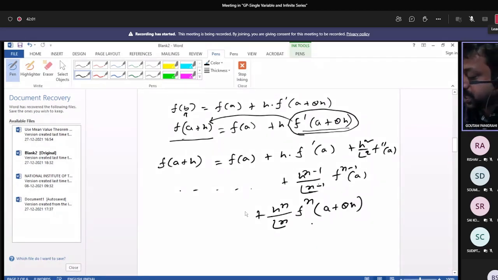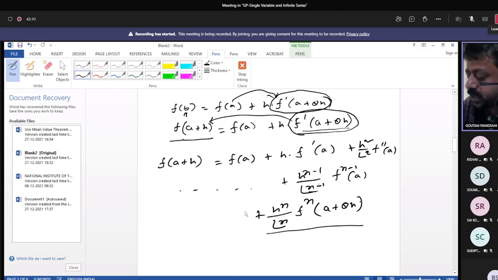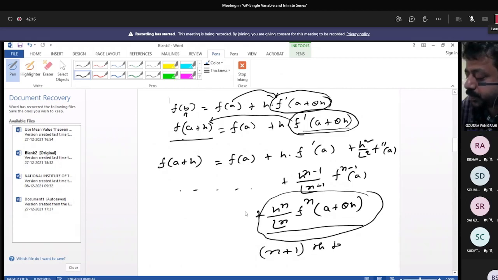So this is the generalized mean value theorem. Instead of keeping the remainder term in the second term, just f(a) plus h into this, you can take the remainder in the n plus 1th term. Can it be written?